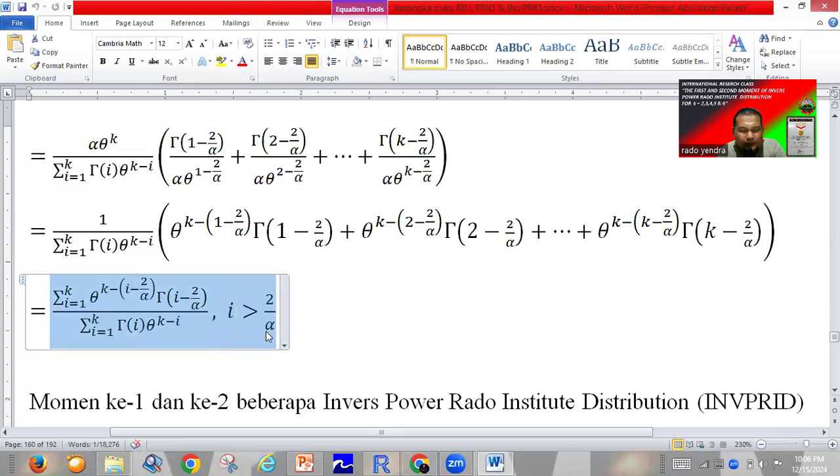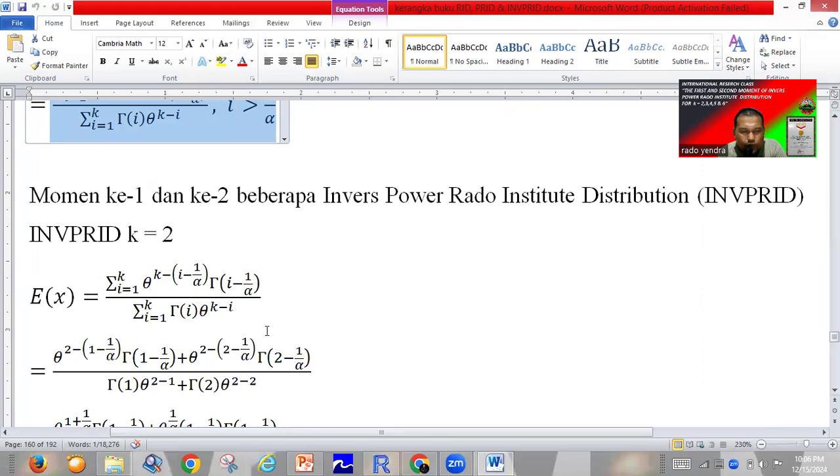Okay. So after we have the fixed formula for the first and the second moment, we try to solve the cumulative distribution function for k equal to 2. We just change k to 2, with i starting from 1 until k.